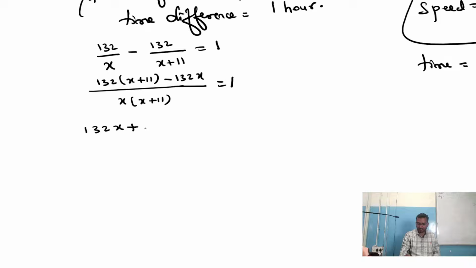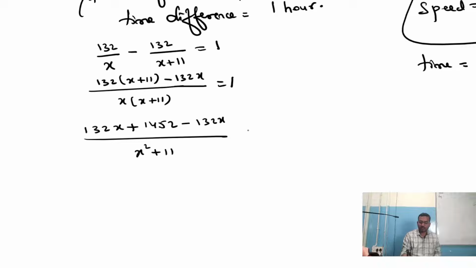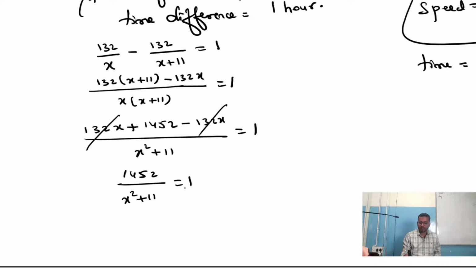That is 1452. Minus 132x, divided by x into x plus 11, is equal to 1. Now plus 132x minus 132x get cancelled. So the left out part is 1452 by x into x plus 11 is equal to 1.